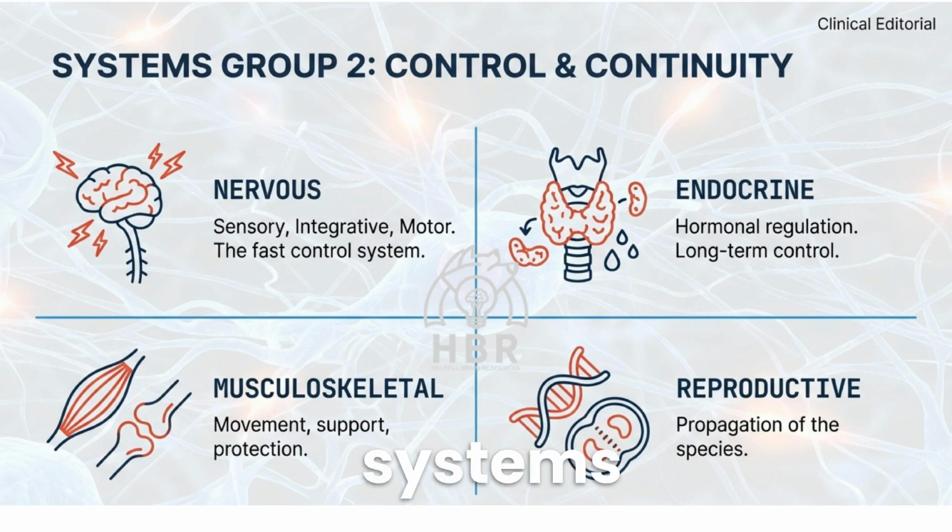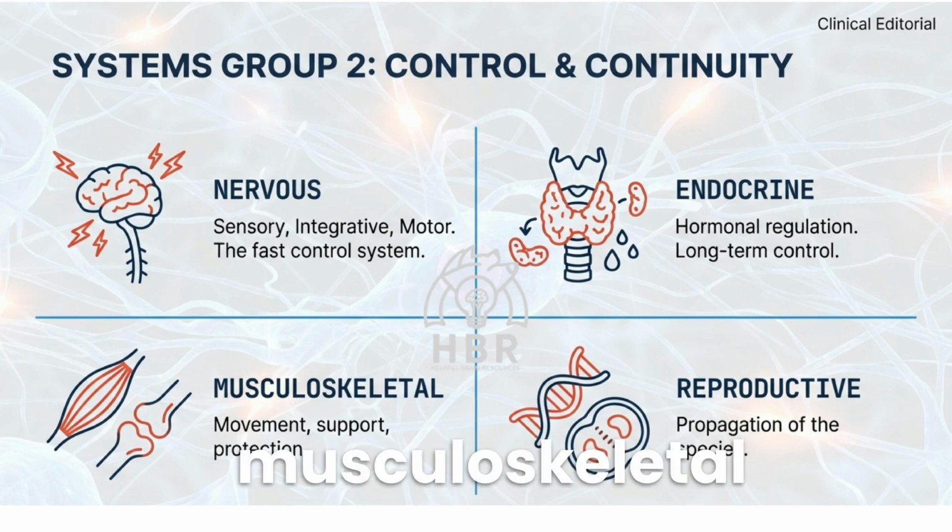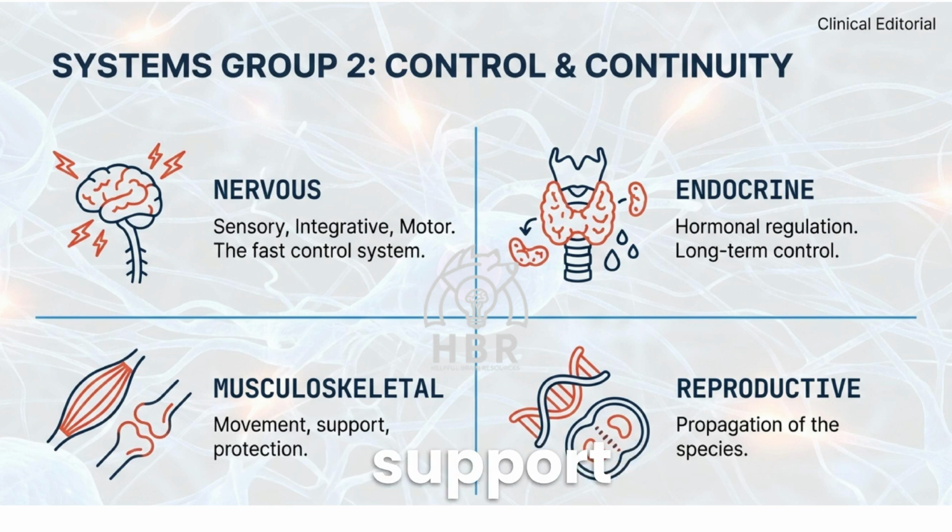Group 2 systems focus on control and continuity. This includes the nervous system for fast, integrative control, the endocrine system for long-term hormonal regulation, the musculoskeletal system for movement and support, and the reproductive system for species propagation in our body.